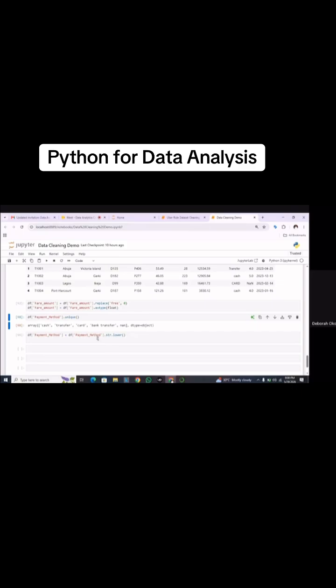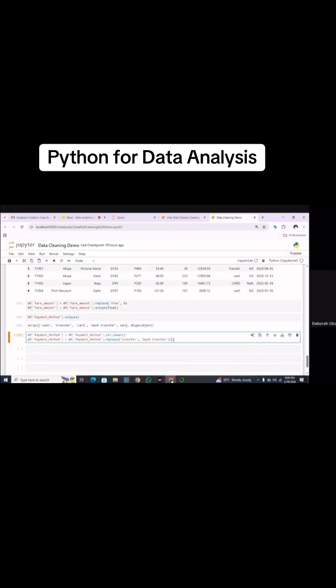So I'll come down here and use the dot replace. You see that dot replace is a very, very important function in Python when we are carrying out cleaning, especially for text values. We take transfer, which is the wrong value, and replace it with bank transfer.